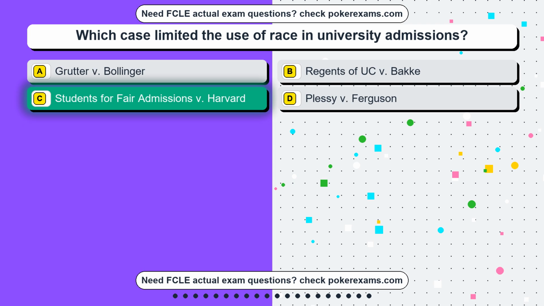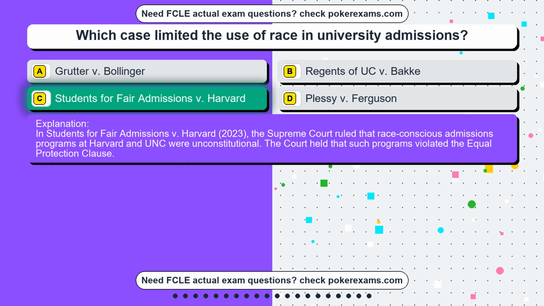Harvard. In Students for Fair Admissions v. Harvard, 2023, the Supreme Court ruled that race-conscious admissions programs at Harvard and UNC were unconstitutional. The court held that such programs violated the Equal Protection Clause.